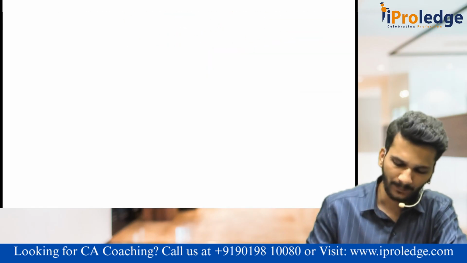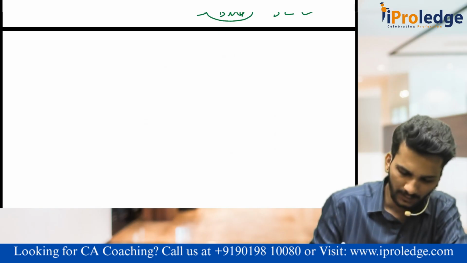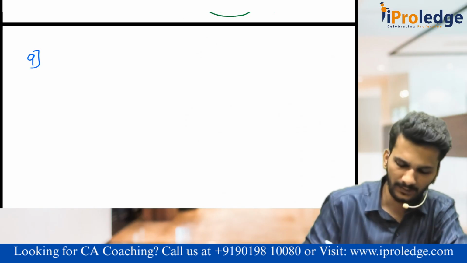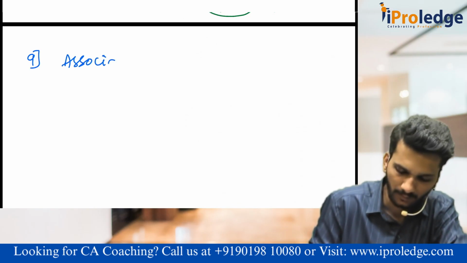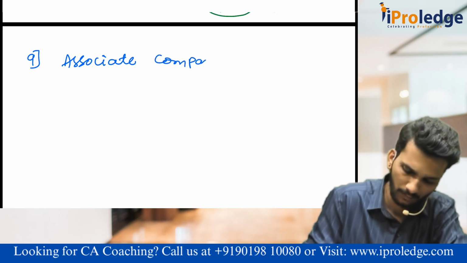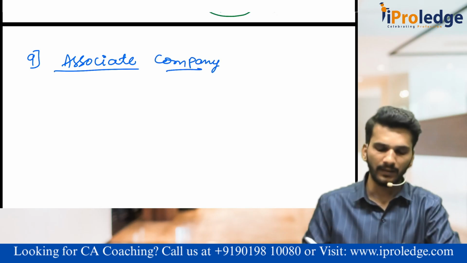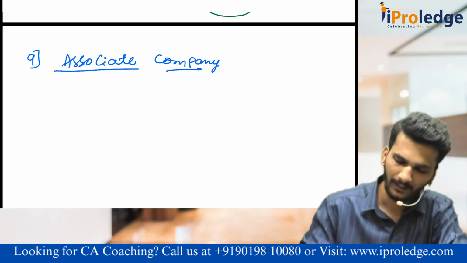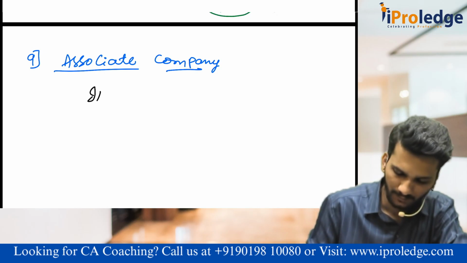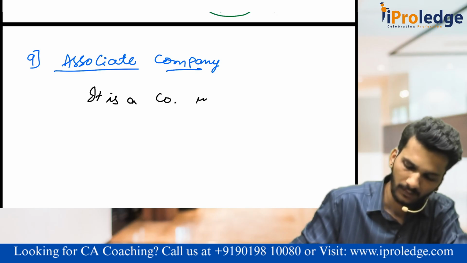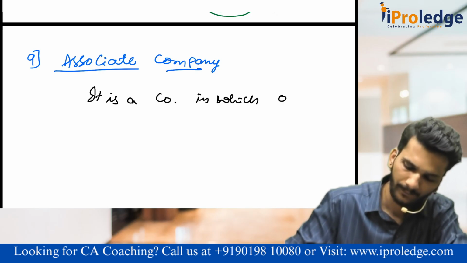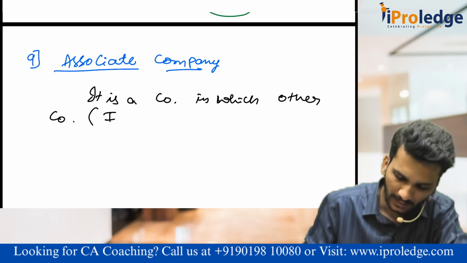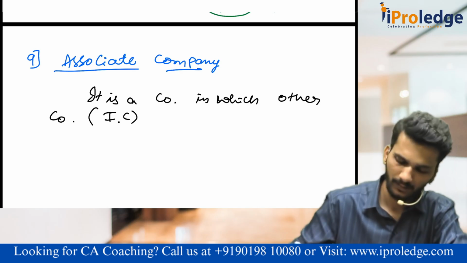Okay, sir, we understood holding and subsidiary company. The next type of company which we are going to discuss here is associate company. What is this associate company? Associate company is a company in which other company, here other company does not mean holding company, we call it as investor company.